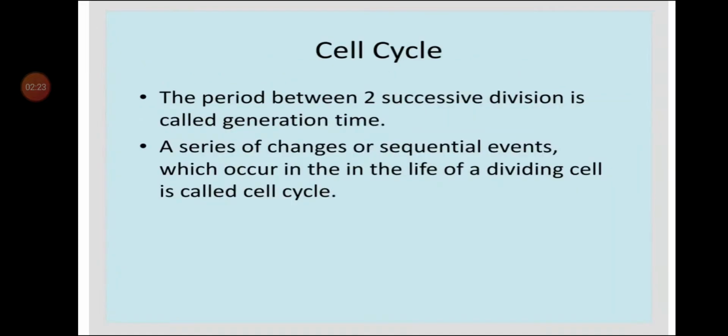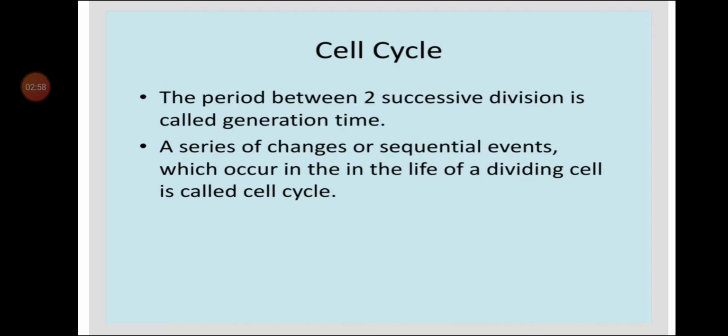Next, we are going to study about the cell cycle. Let us start with the definition. What do you mean by cell cycle? Sequential events occurring in the life of a cell is called the cell cycle. Sequential events means the events that occur in sequence in the life of a cell. The period between two successive divisions is called generation time.